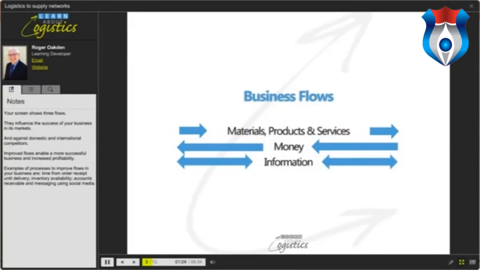Your screen shows 3 flows. They influence the success of your business in its markets and against domestic and international competitors. Improved flows enable a more successful business and increase profitability. Examples of processes to improve flows in your business are time from order receipt until delivery, inventory availability, accounts receivable, and messaging using social media.